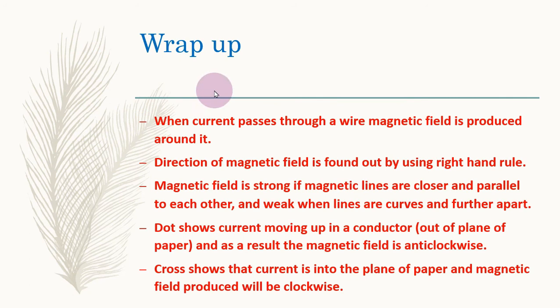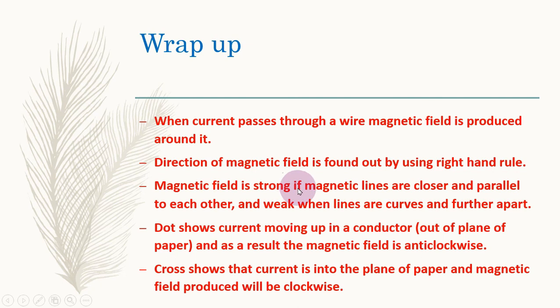Now let's wrap up some important key points. We say that when current passes through a wire, a magnetic field is produced. What will be the direction of magnetic field? Direction of magnetic field is found by using the right hand rule or right hand grip rule. It will be either clockwise or anti-clockwise.